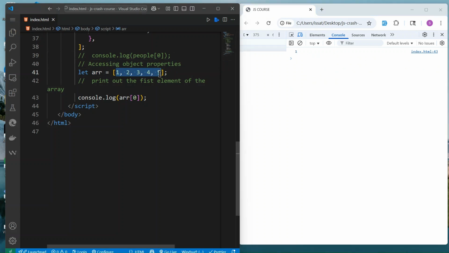So if we had names here, for example, John, John, Jack, and I want to see the first John, I print 0, or access index 0, because the array index starts from 0, not from 1. If I reload that, you see we get John. If I try 1, we also get John. Yes, that's the order of an array. That was just a point which we didn't mention before.